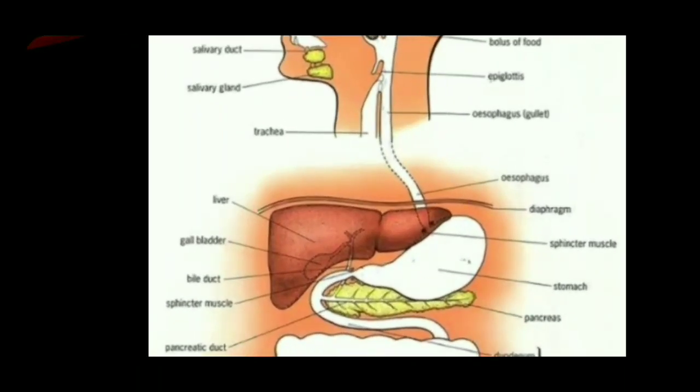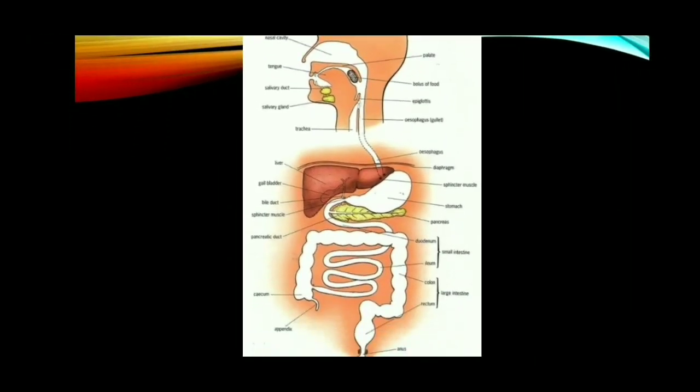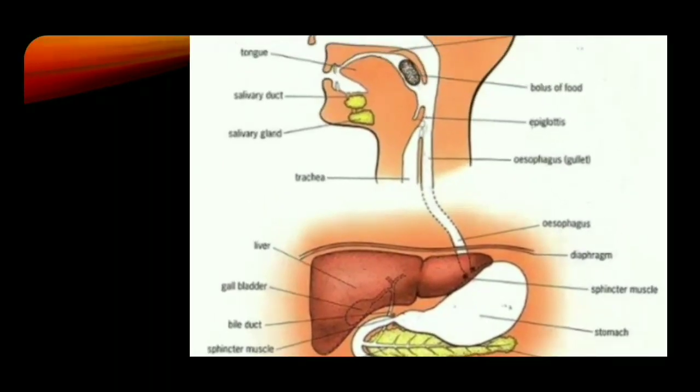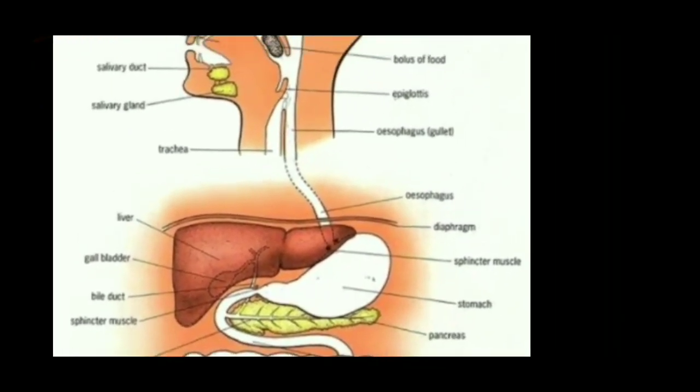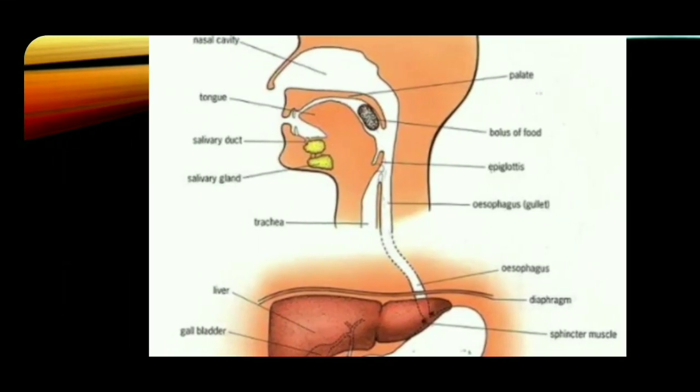From the pharynx, two pipes arise. One is the windpipe, that is the trachea. Another one is the food pipe, that is the esophagus. There is a muscular flap or lid-like structure at the beginning of the trachea. The beginning of the trachea is called the glottis. At this glottis region, there is a muscular flap-like structure called the epiglottis. This epiglottis closes the glottis when we are swallowing the food and prevents the entry of food into the windpipe.